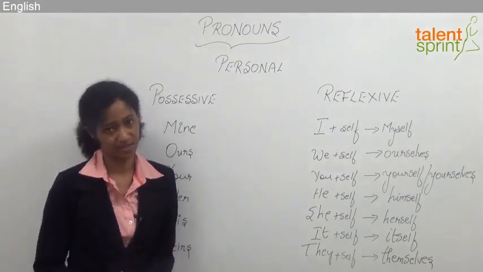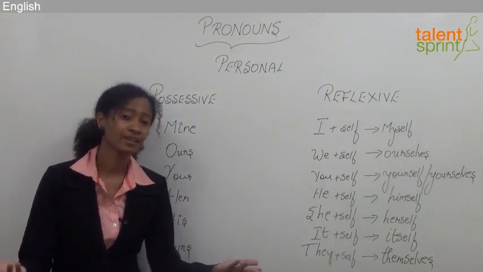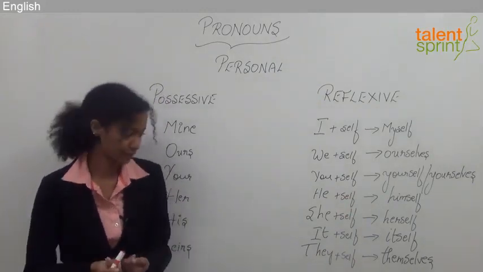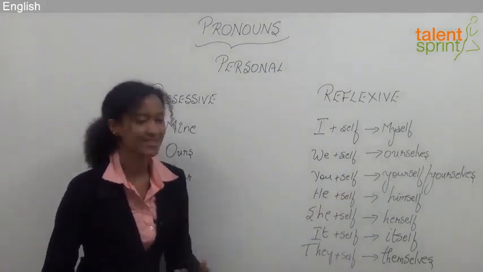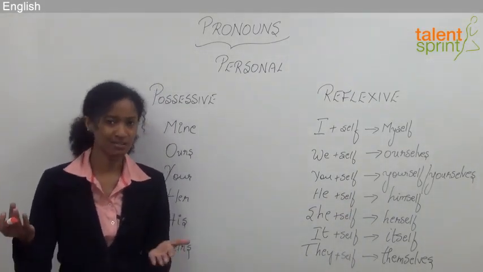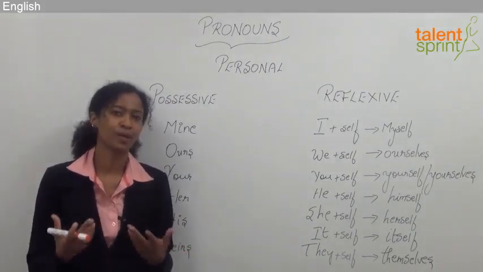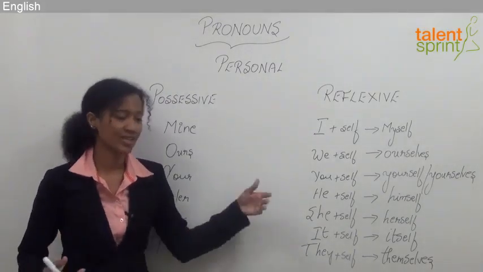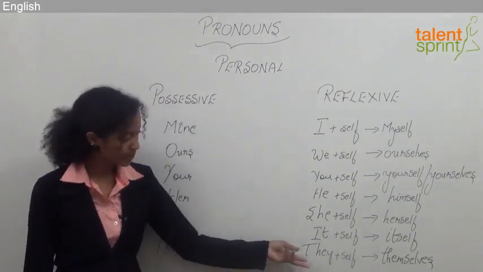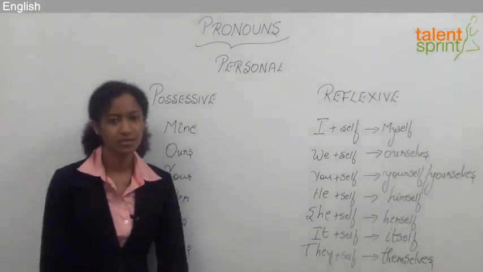He blames himself. She plus self, herself. Kirti accidentally cut herself. It plus self, itself. The kitten groomed itself. What's a kitten? Like how a young dog is a puppy, a young cat is a kitten. So the kitten groomed itself. They plus self, themselves. They blame themselves. Okay?